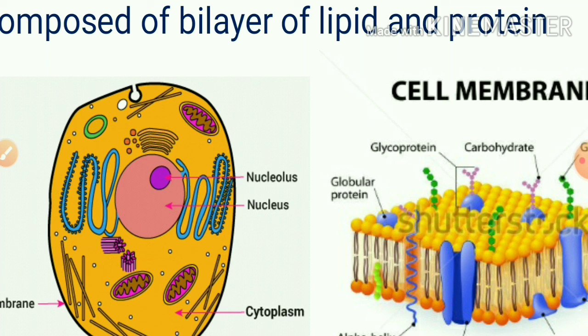In plant cells, there is a lesser number of mitochondria. In animal cells, there are more mitochondria. In plant cells, Golgi bodies or Golgi apparatus are many and scattered, but in animal cells, the Golgi body is single and near the nucleus.